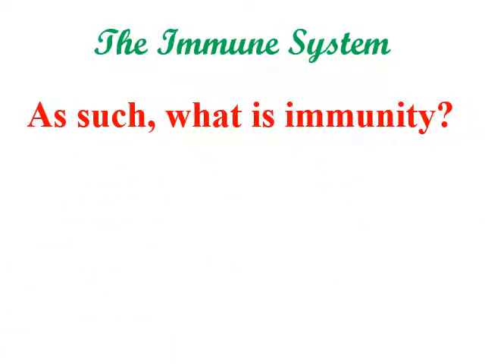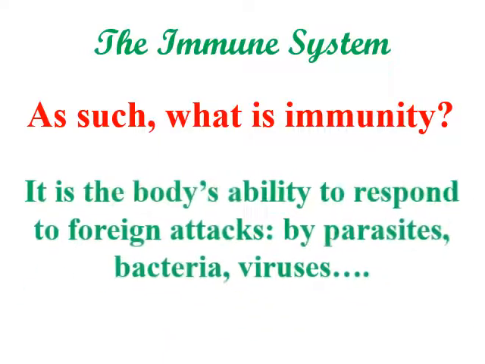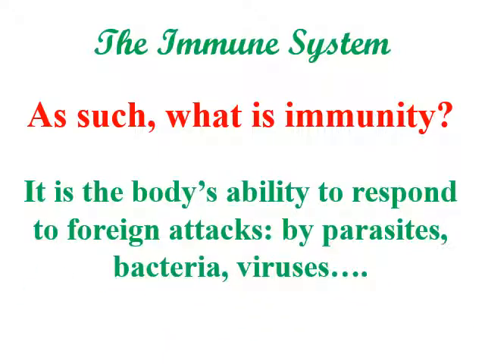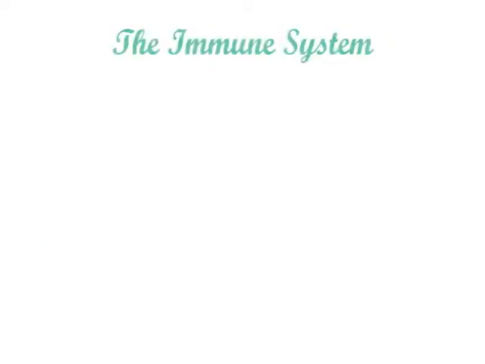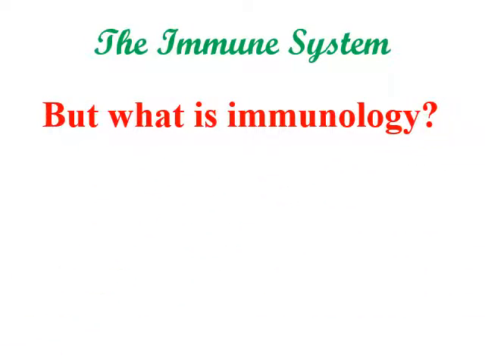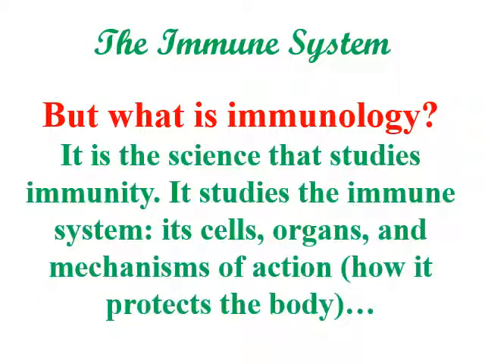Moving to, what is immunity? To start with the definition of immunity, it's the body's ability to respond to foreign attacks by parasites, bacteria, and viruses. This ability is called immunity. Moving to, what is immunology? Immunology is the science that studies immunity. It studies the immune system, the cells of the immune system, the organs of the immune system, and the mechanism of action, how it protects the body.